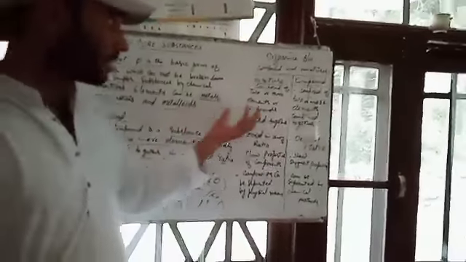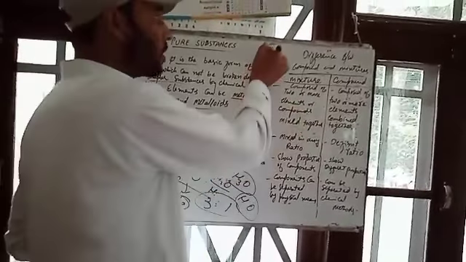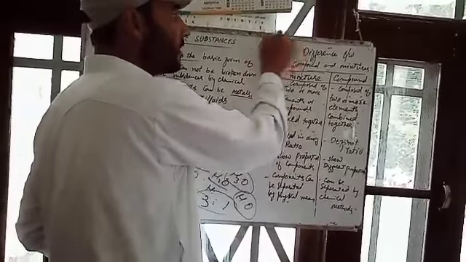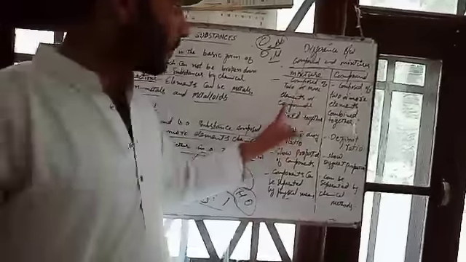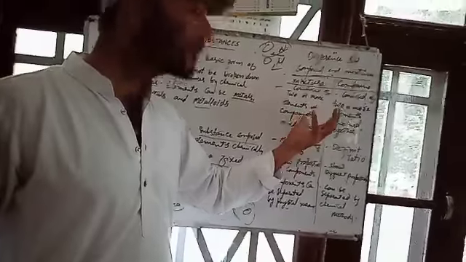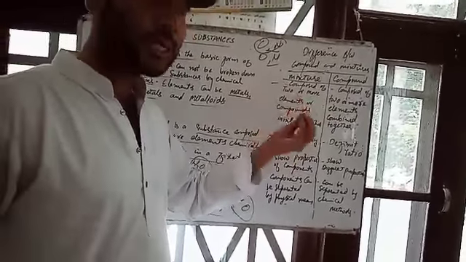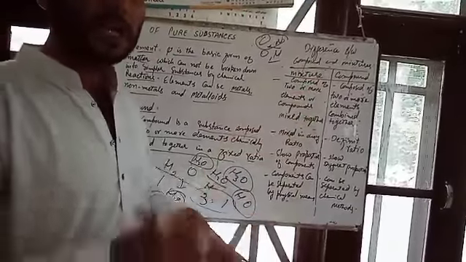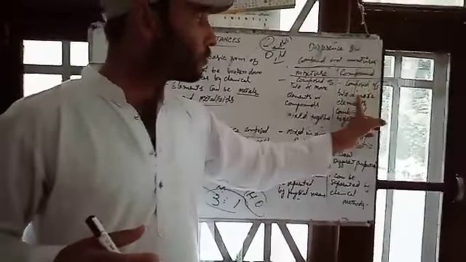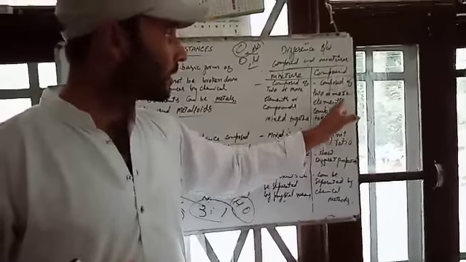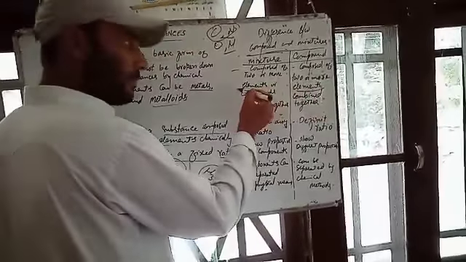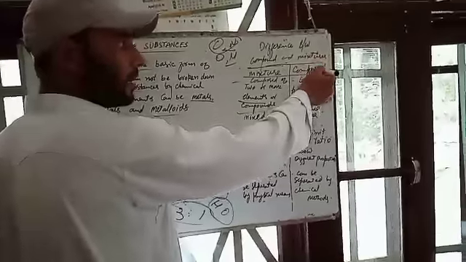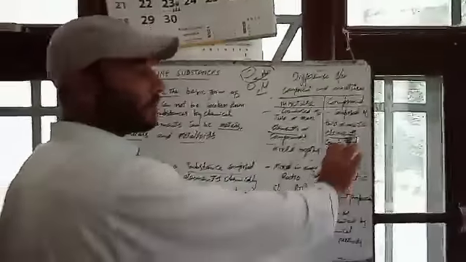For example, when we have two or more elements, like oxygen, nitrogen, or hydrogen, and compounds, and we mix them together, they form a mixture. But a compound is composed only of elements combined together. In a mixture you can add elements as well as compounds, but a compound is formed only of elements.